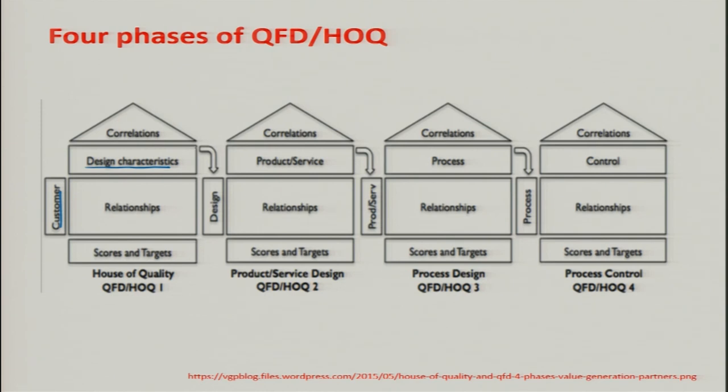Now these design characteristics using the house of quality phase 1 are got, and they become the input for the second phase. This is second phase. The first phase was house of quality, the second phase is product design phase, in which design specifications become the input and the product or service characteristics are developed.